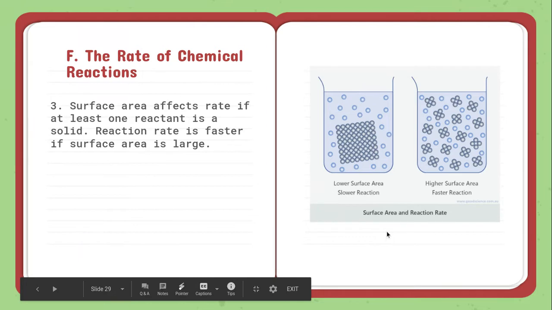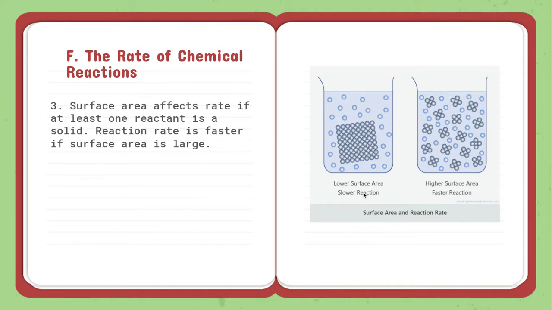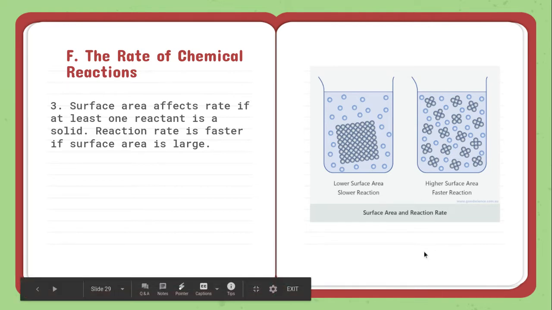Surface area also affects the rate. If at least one reactant is solid, the reaction rate is faster if the surface area is large. So if I have one block of ice, it's going to melt a little slower. Now again, melting is a physical change. So let's take an airborne tablet. If I use the whole tablet, it's going to take a certain amount of time to break down. If I crumble that tablet into small pieces and increase the surface area that's exposed to the solvent or the material, it's going to break down a lot faster. And again, I will demonstrate these things for you or just find a video that demonstrates these for you and share those with you as I can.